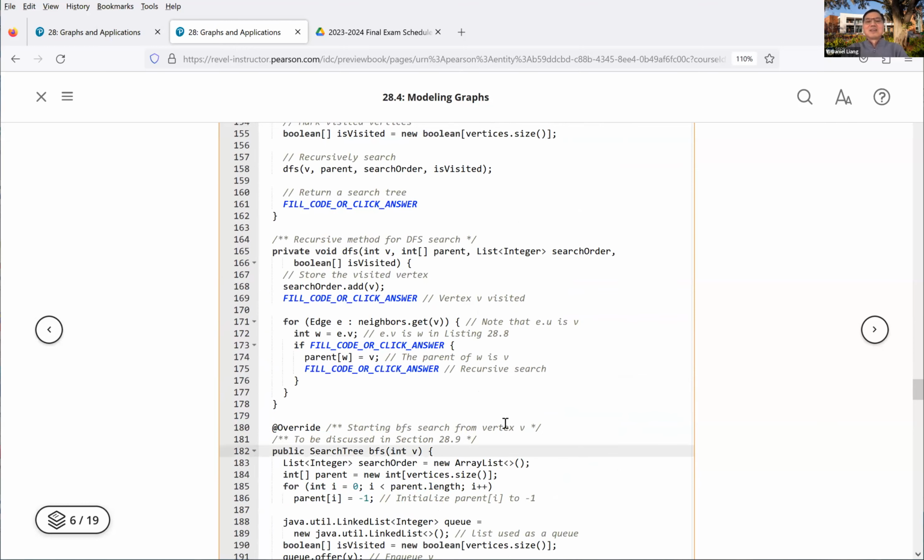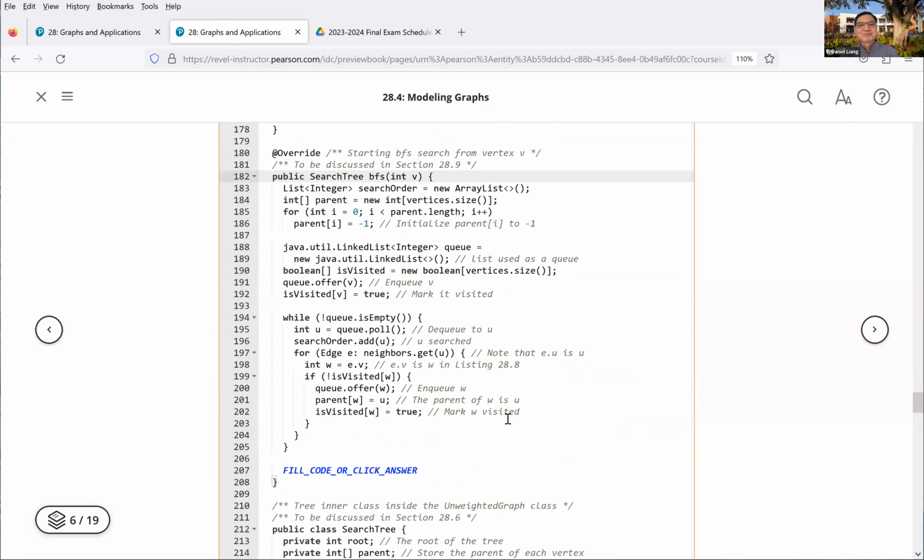So breadth first search. Eventually, this is what we're going to get. We're going to return a new search tree, which you're going to write here.